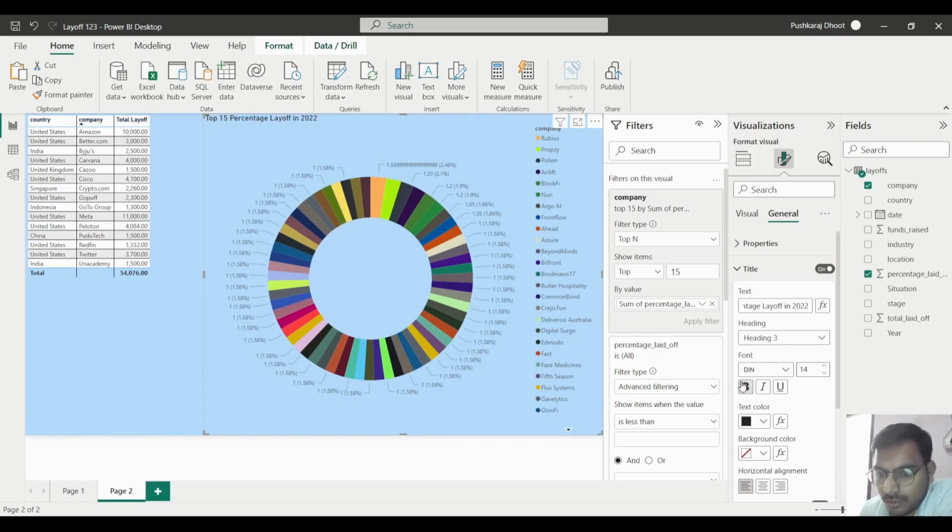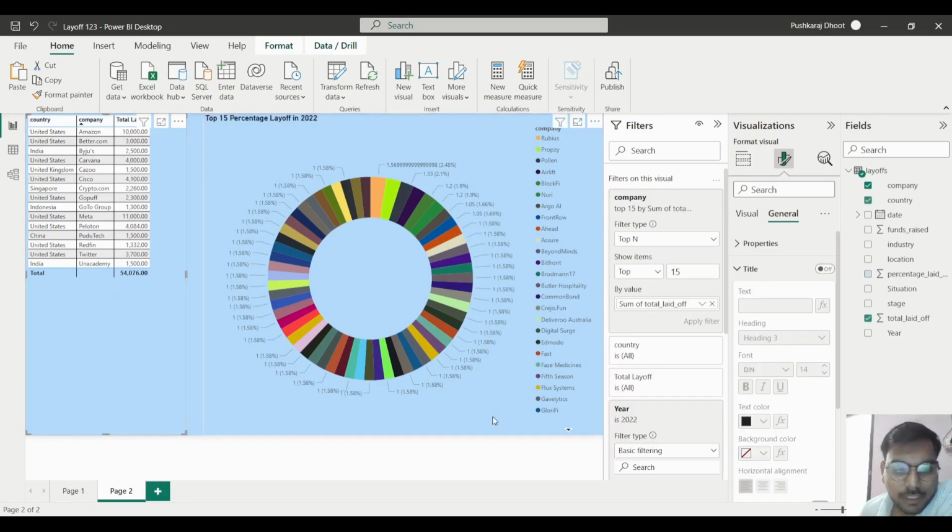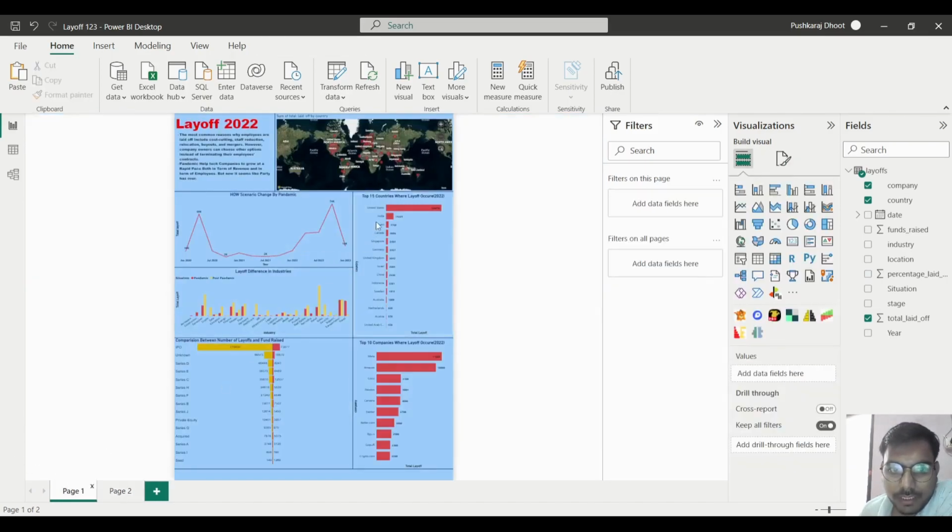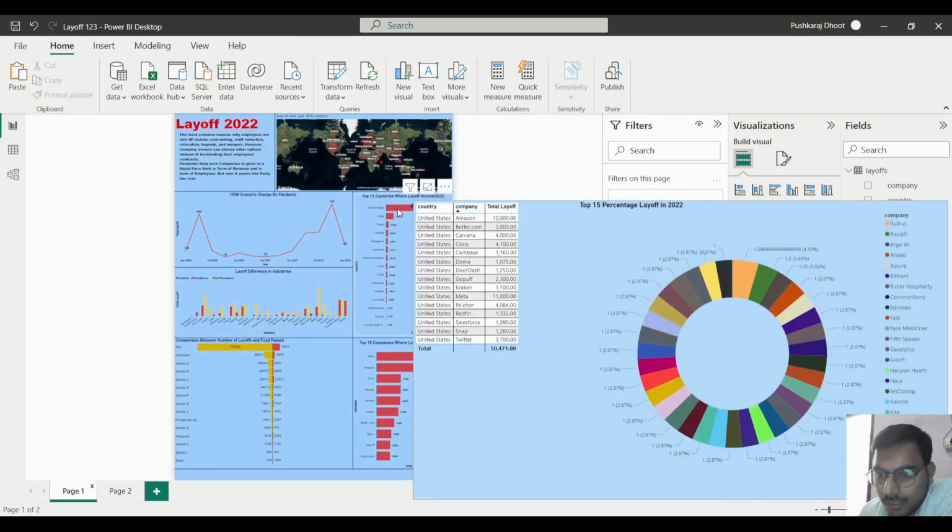Okay, we will make it bold. Now if we go to our first page and click on the USA, you can see here the company Rubius. It has the highest percentage of layoff. So like this, we can see this information here.